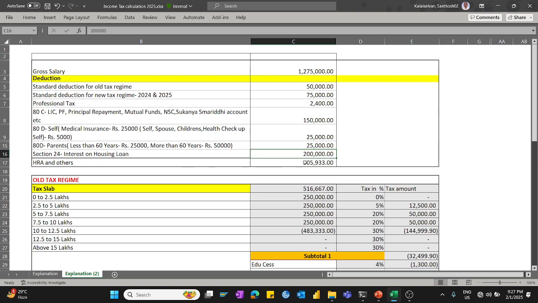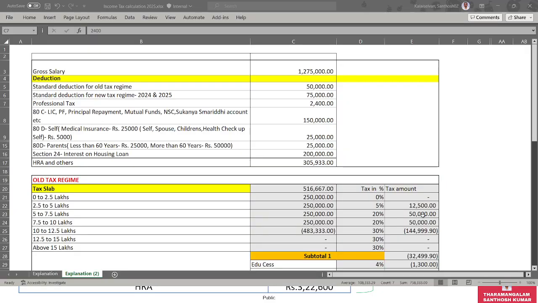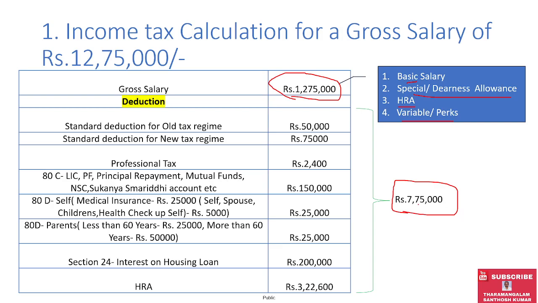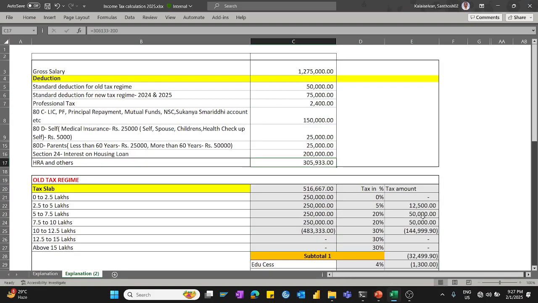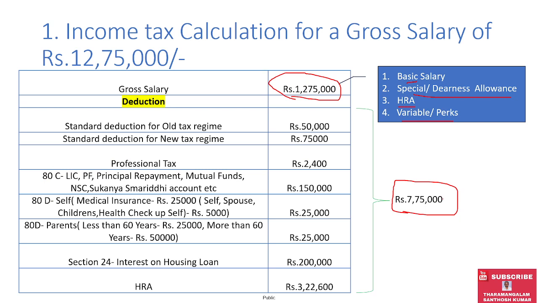And the HR and other components, I put 3 lakhs 5,933. I will tell you why I put this later. Okay, so if you comprise all the things, the standard deduction is coming around say 7,58,330. I mean, I have to put for 7,70,000, so I will put as 3 lakh or 600. So it is almost 7,75,000 deduction I have to put.